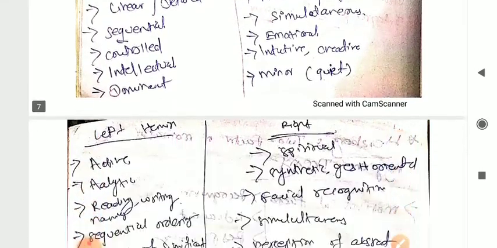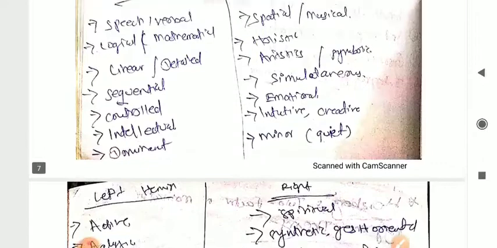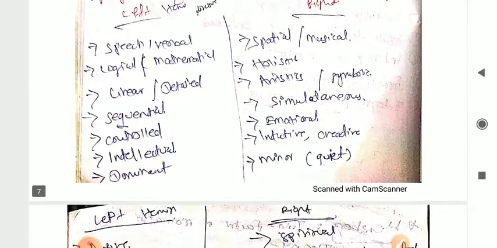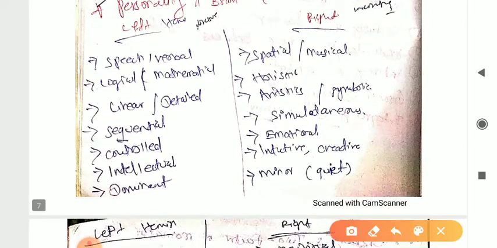So you can see all those things. See, left hemisphere, right hemisphere. So if these are the words, left will control. First we'll discuss the left. See here, if you have some doubt, first remember the left, then remember the right, not one by one, or you will be confused. First let's discuss the left hemisphere.